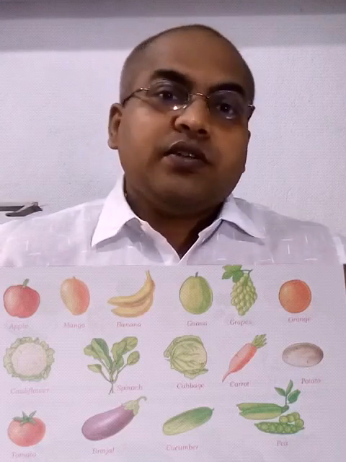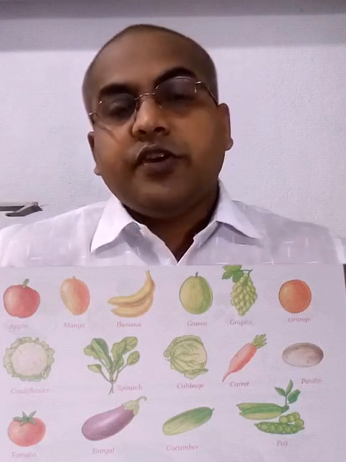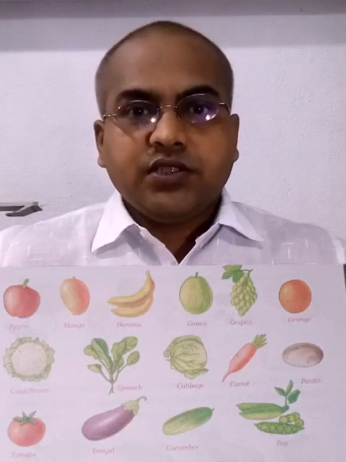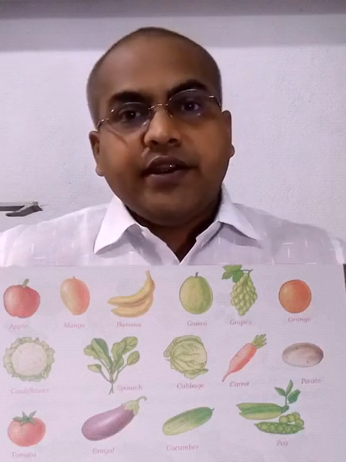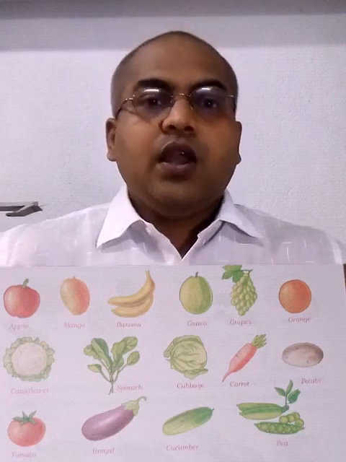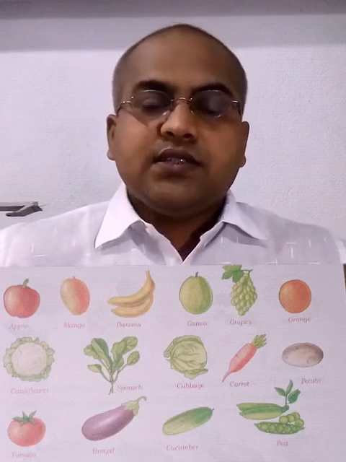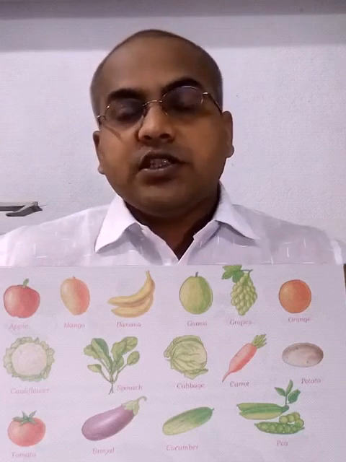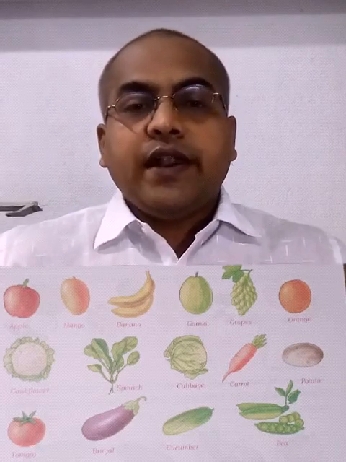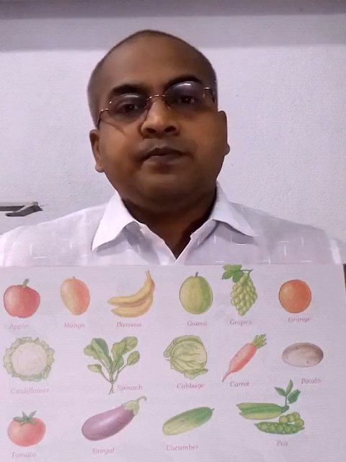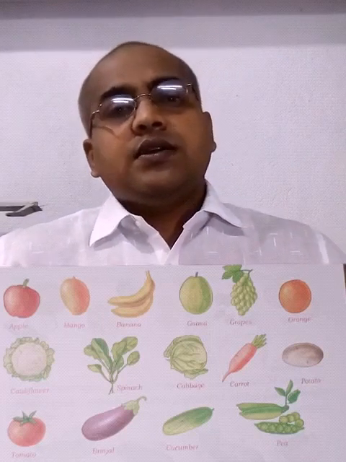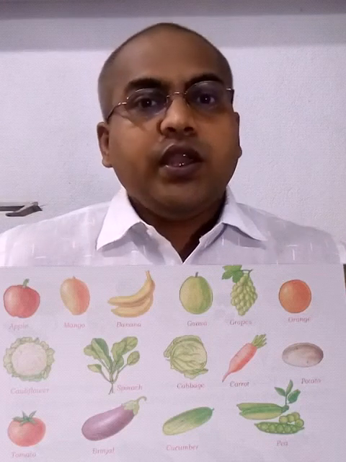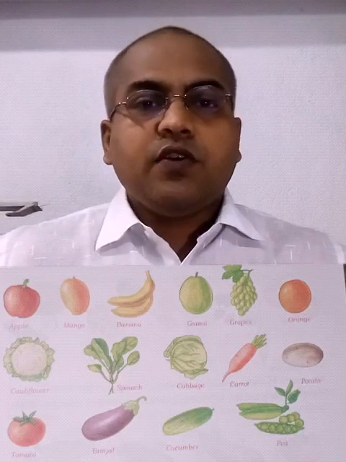Then we discussed vegetables, that we eat different parts of the plant as vegetables, like carrot and radish, that is root we are eating, potato and onion, that is stem we are eating, cabbage and spinach, that is the leafy vegetables we are eating, clove, that is the bud of a flower we are eating. So in this way, several types of things we take as a vegetable from the plant.